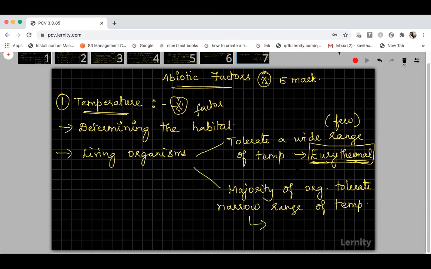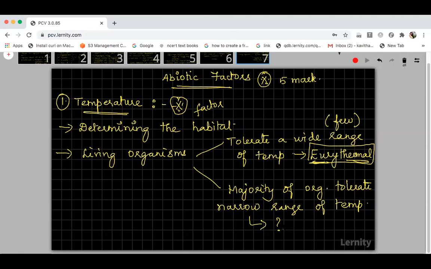The organisms that can tolerate a wide range of temperature are eurythermal. And among living organisms, only a few can survive under a wide range of temperature. The majority of the living organisms tolerate a narrow range of temperature. Any idea what is the name of those organisms? Eurythermal? No? Nobody wants to answer?